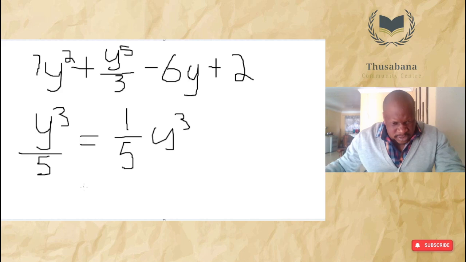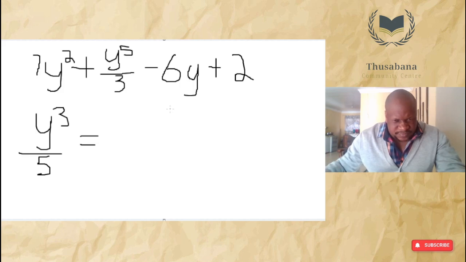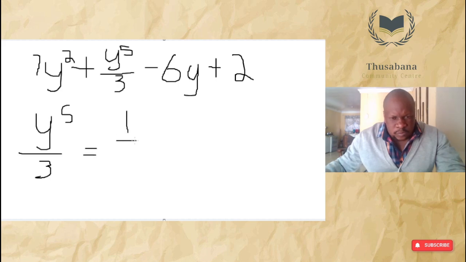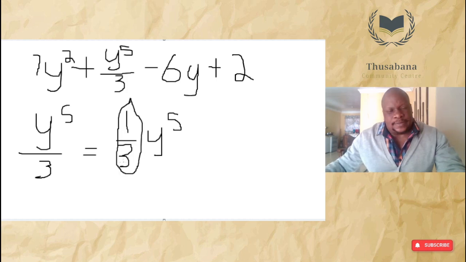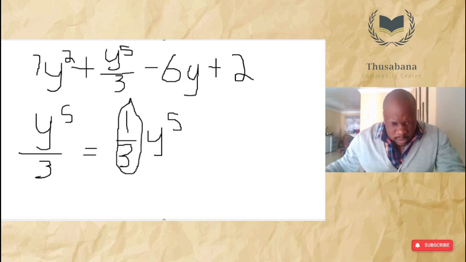Therefore, the coefficient of, sorry, y to the power of 5 over 3 is equal to 1 over 3 multiplied by y to the power of 5. So the coefficient in this case would be 1 over 3. So that would be the answer to the second.